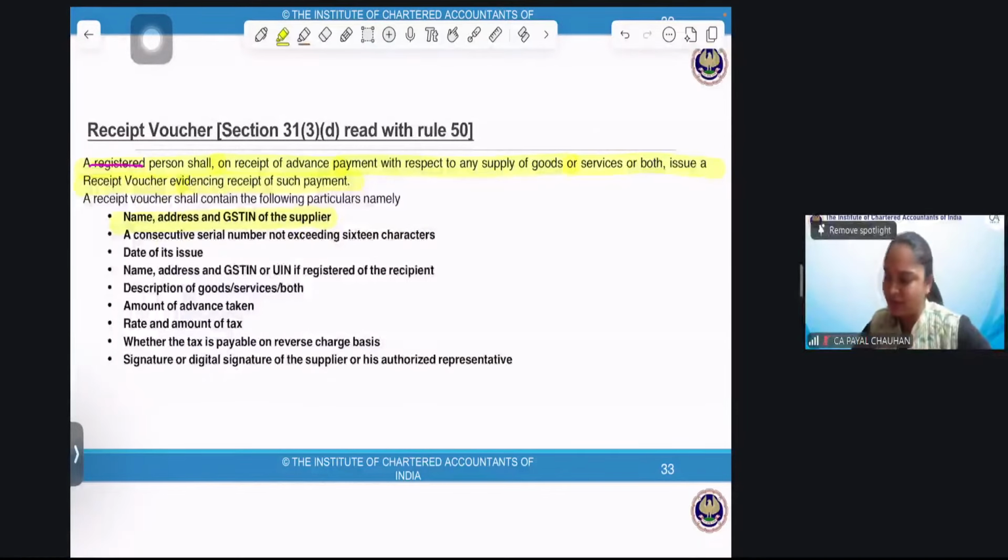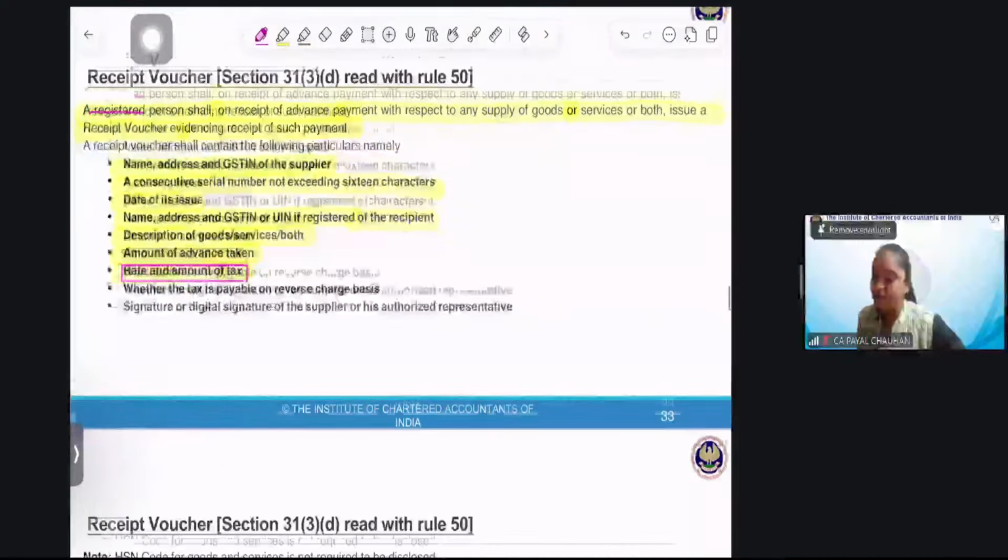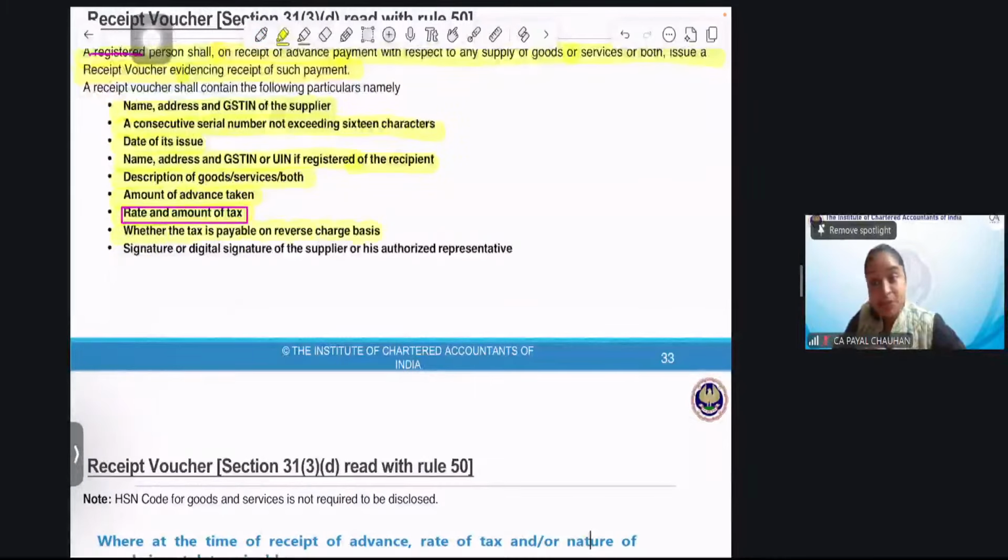That we have done. I'll do it quickly. A consecutive serial number not exceeding 16 characters, date of issue, name, address, GSTN, UIN if the recipient is registered, description of goods or service or both, amount of advance taken, rate and amount of tax. Important. If I know you are giving me the advance for such and such supply, then I have to mention the rate and the amount of tax. Whether the tax is payable on reverse charge basis has to be mentioned. Signature or digital signature of the supplier or his authorized representative.